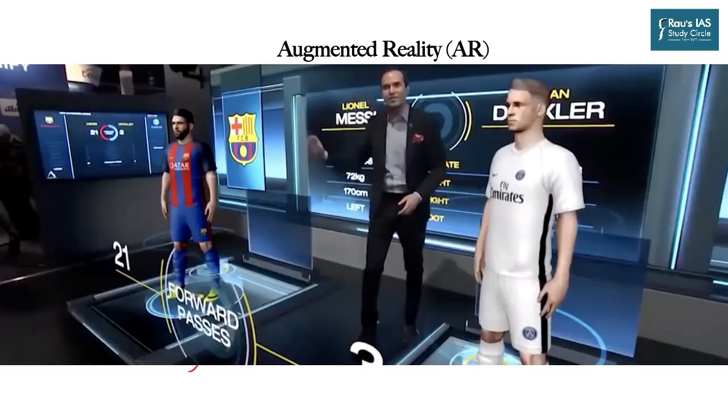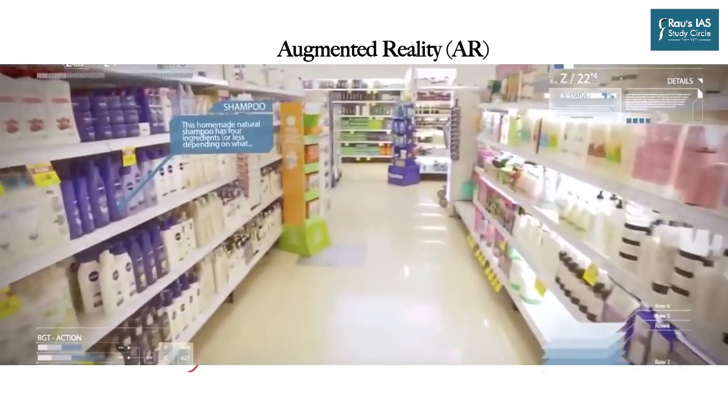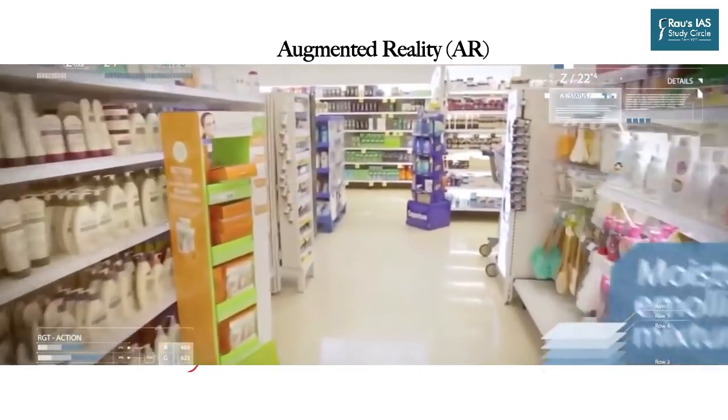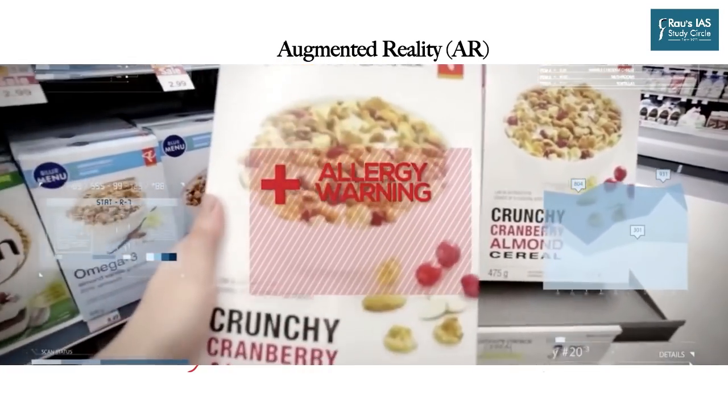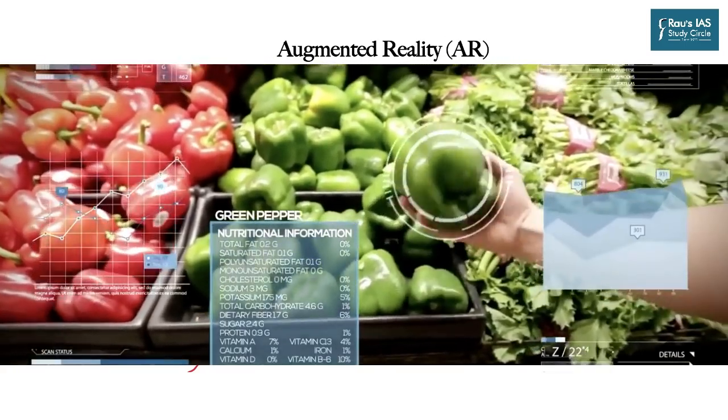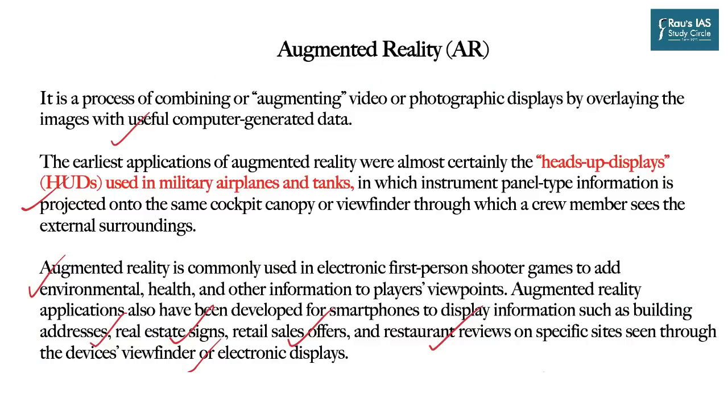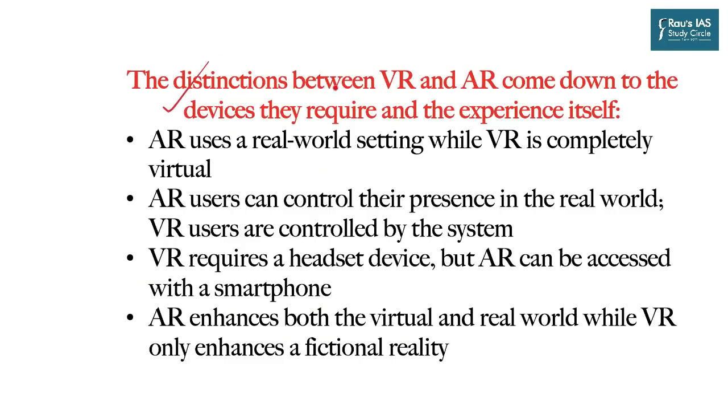And it's very easy to supply such information utilizing a GPS which is linked to a commercial or open source database. So now you can easily compare VR and AR. In AR, the person is not isolated from reality, but his or her reality is added on with some information. So the distinction between VR and AR can be clearly made out. AR uses a real world setting while VR is completely virtual.